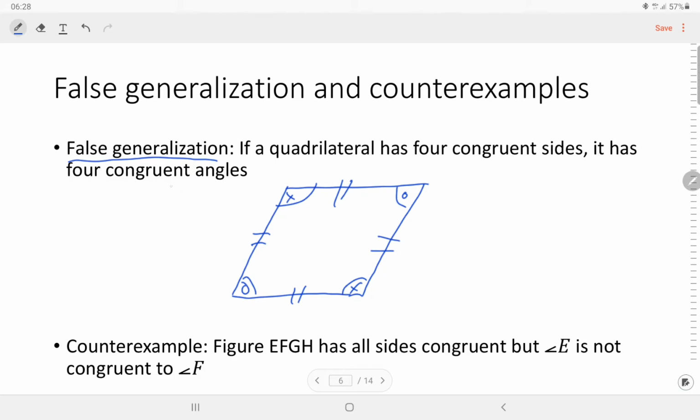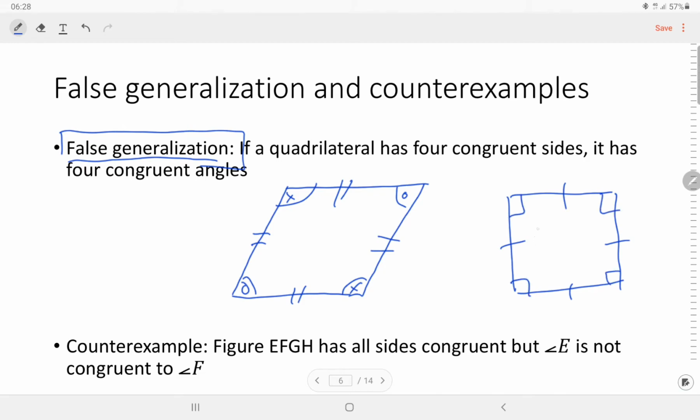So we can say that this is a false generalization. It would be true if the case is like this: a quadrilateral that has 4 congruent sides and has 4 congruent angles. But it is not true when we have the other case. So we call this a false generalization because it is not true for all quadrilaterals. This one is true, but the generalization is incorrect.